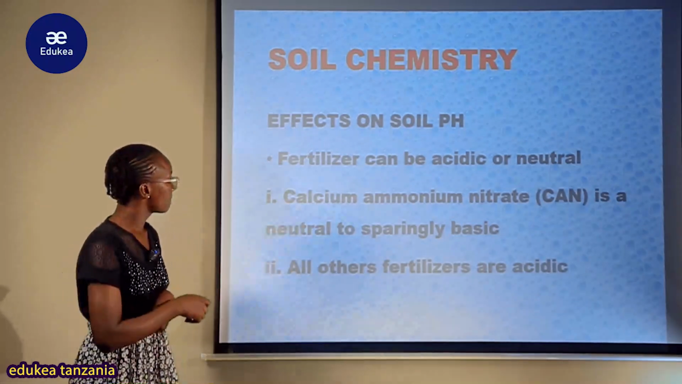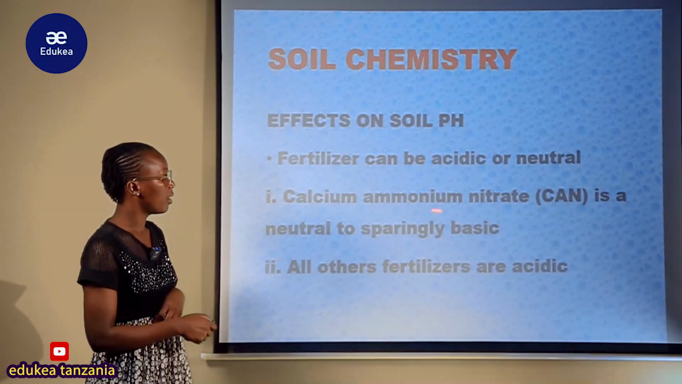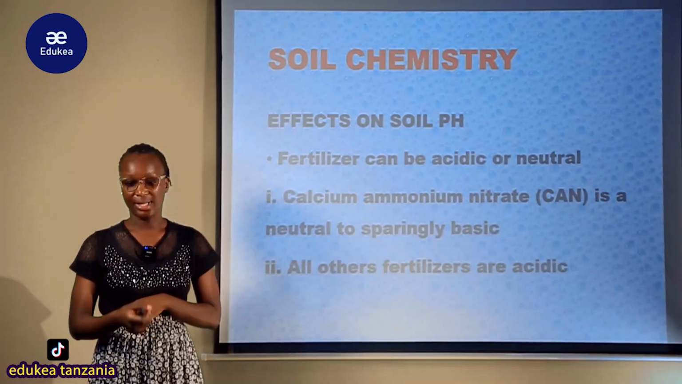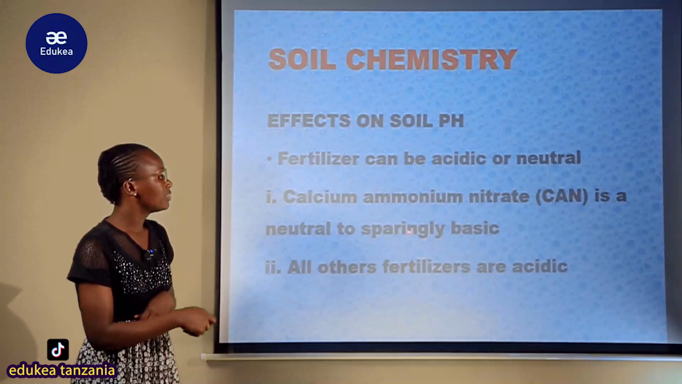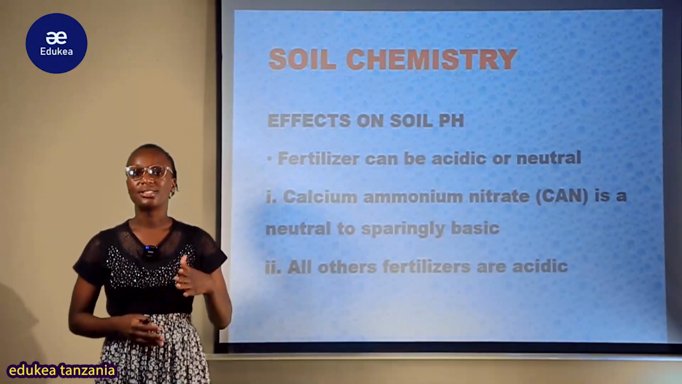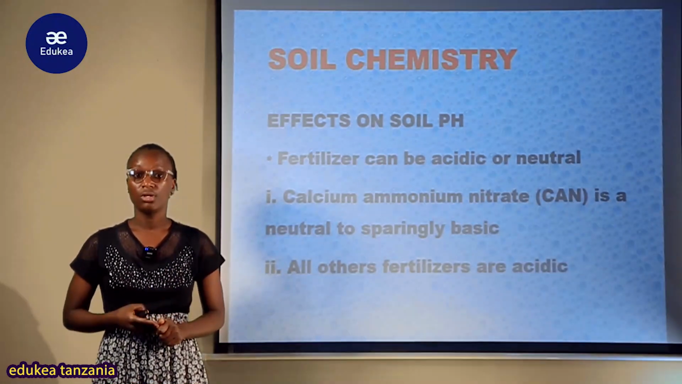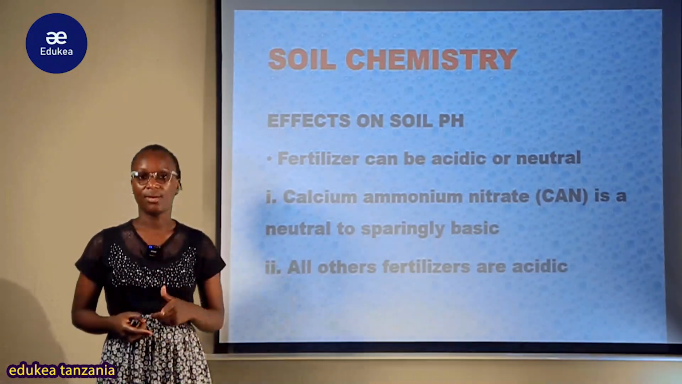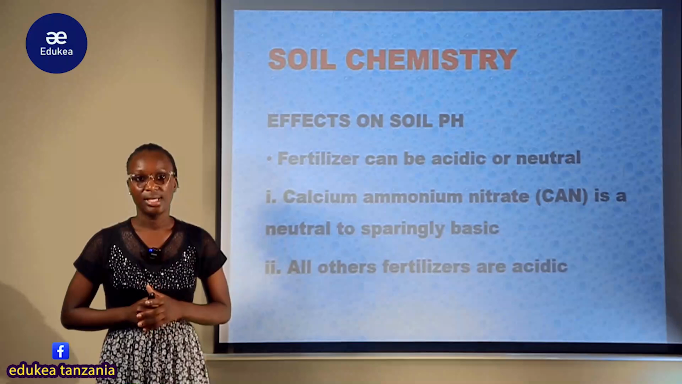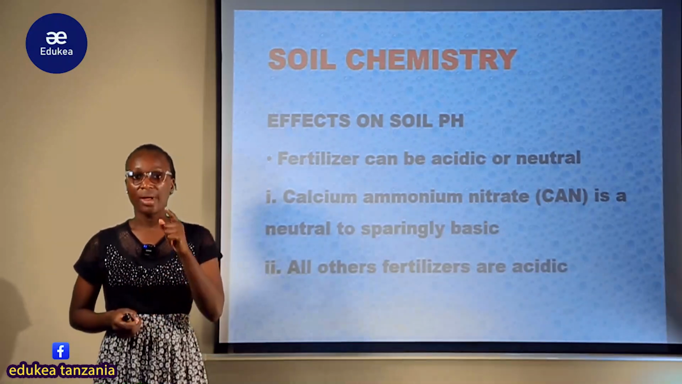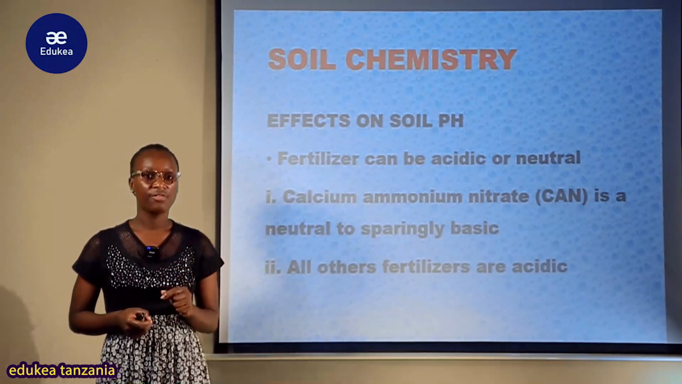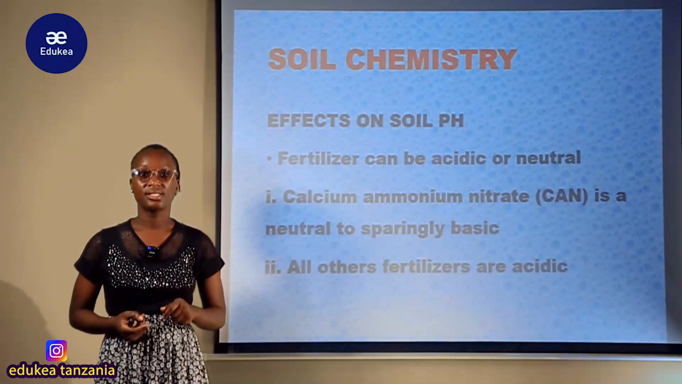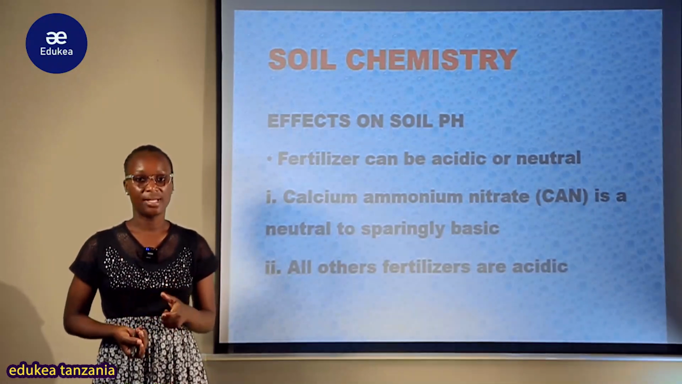For instance, we have calcium ammonium nitrate. We saw that this is a neutral fertilizer which is sprinkled to the base, but it is a neutral fertilizer. But all other fertilizers are acidic in nature. So we have to study the effect on soil pH so that we are able to apply these fertilizers effectively in initiating plant growth.